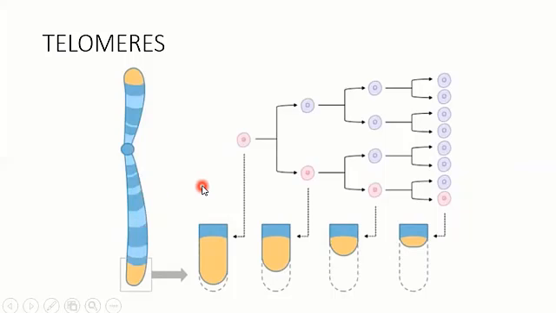But by the process of aging, these telomeres are actually being lost. So actually, you can say that the aging process is caused by the telomeres.